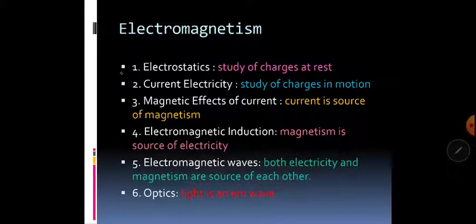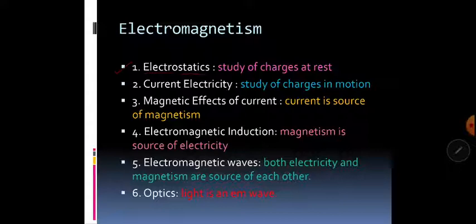First of all, in unit 1, we are going to discuss electrostatics, where we study charges at rest. Electro comes from charges and statics comes from at rest. So in unit 1, we are going to study those phenomena and physical quantities which originate when the charges are at rest.